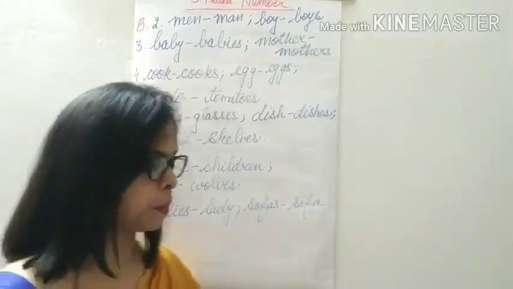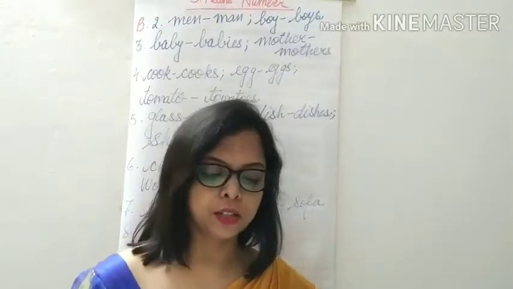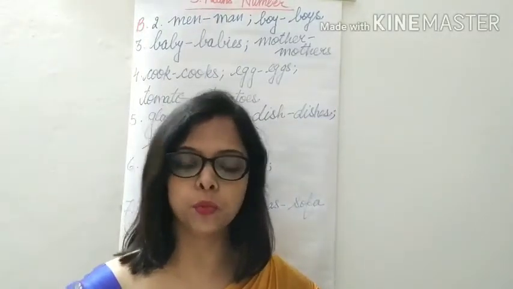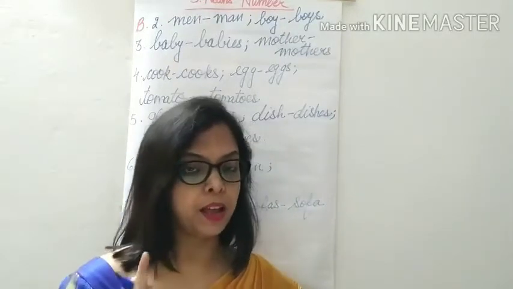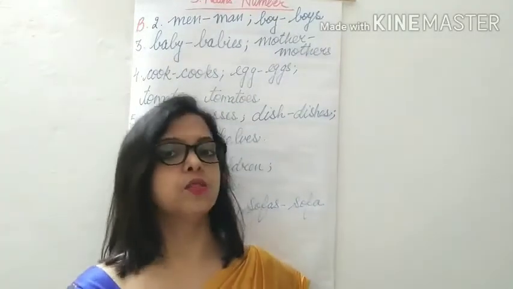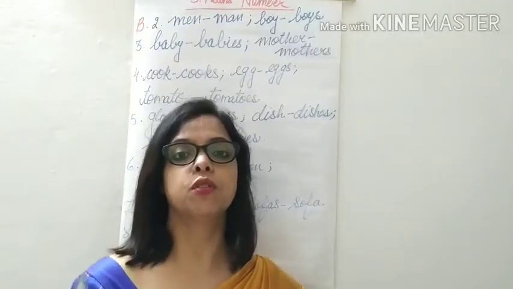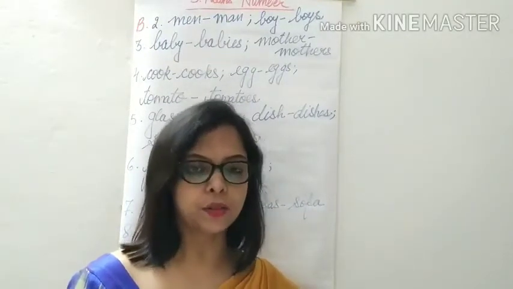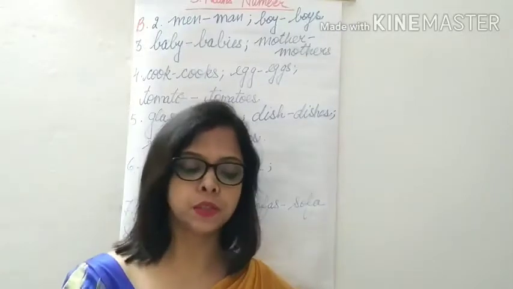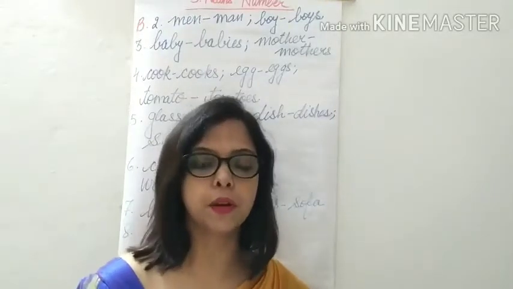Eighth one, the fairies and the elf danced around the sleeping woman. So fairies, again plural, it becomes fairy. Elf, again F is there, so we drop F and in place of F we write VES, so it becomes elves. And woman, it simply becomes women, plural is women.